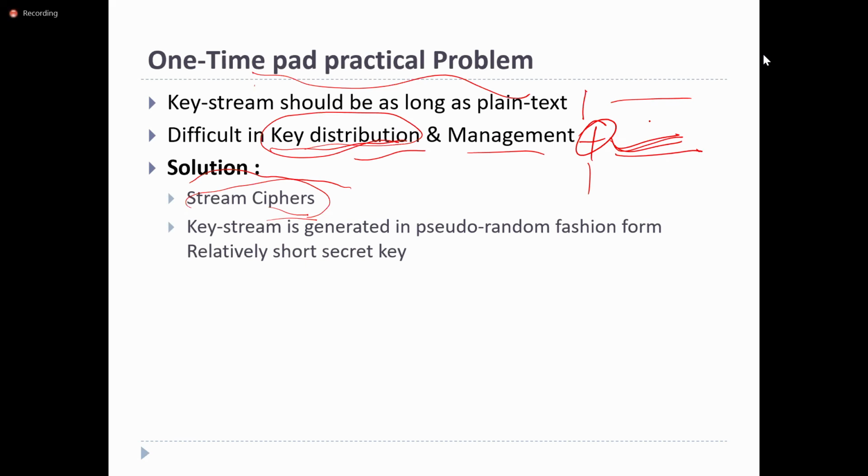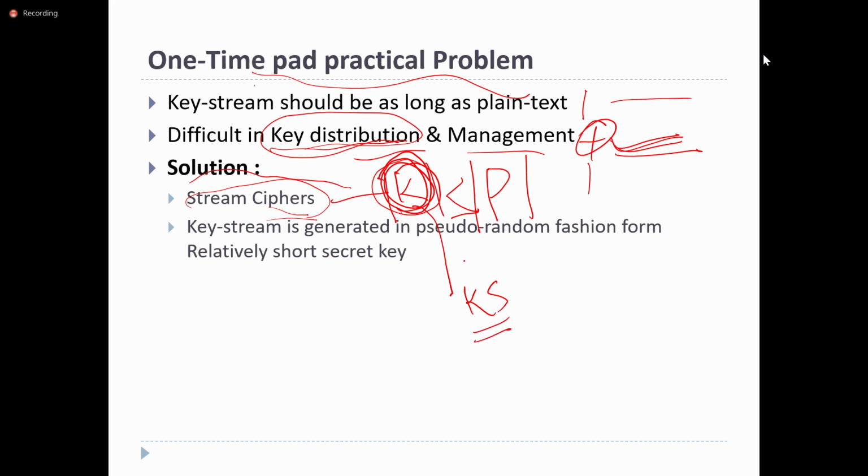Whereas in one-time pad the key size is the same as the plain text, in stream ciphers it first shares a key where the size of the key is less than or equal to the plain text size. Using this shared key, it generates a key stream. That key stream is then XORed with the plain text. That is the procedure in stream ciphers.